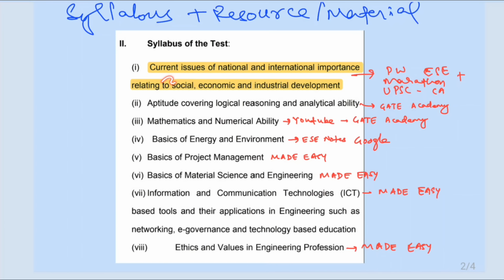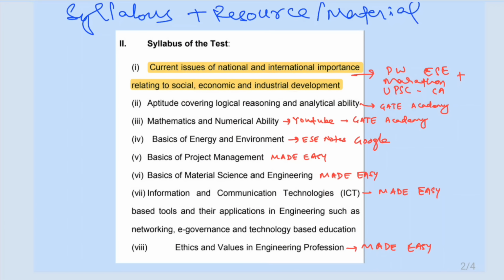The first one is current issues of national and international importance, especially with respect to social, economic and industrial development. See, this is somewhat similar to the UPSC CSE syllabus. The UPSC CSE syllabus also mentions current issues of national and international importance, but in this exam, it limits the syllabus to social, economic and industrial development.